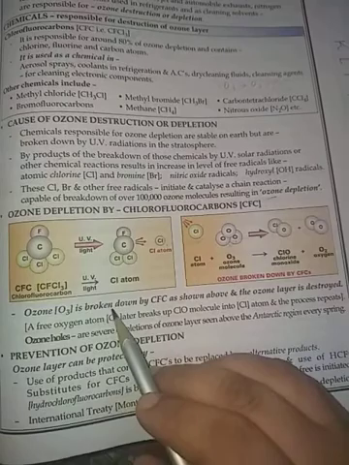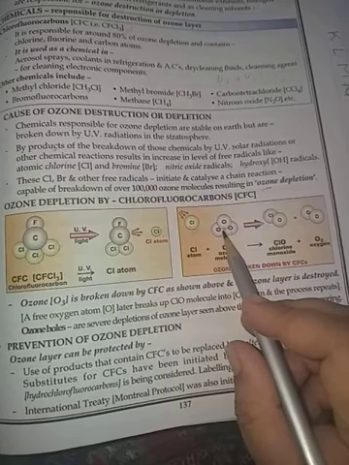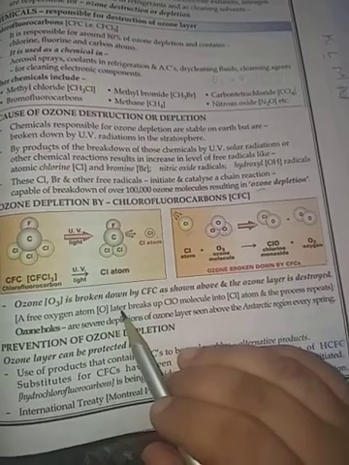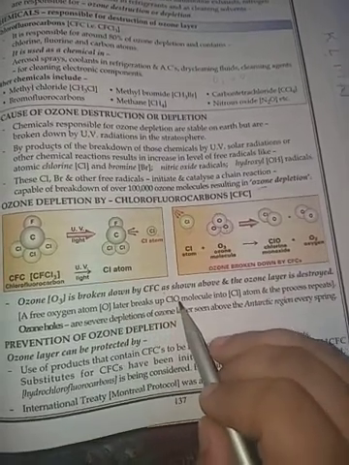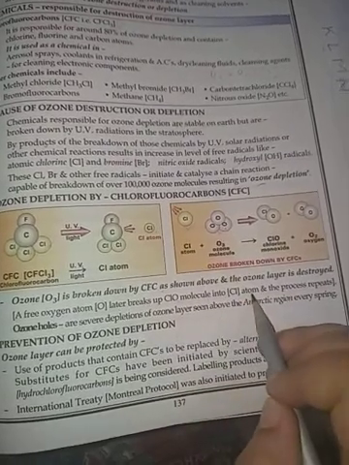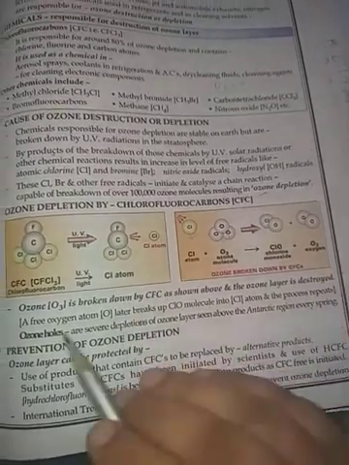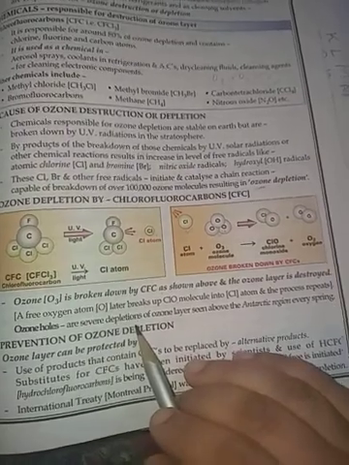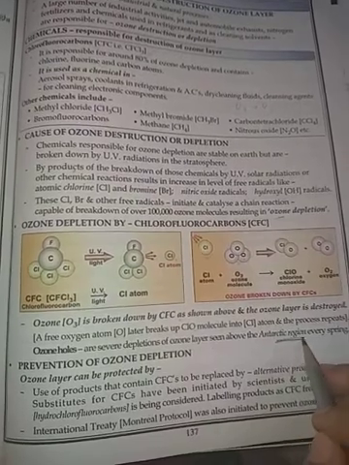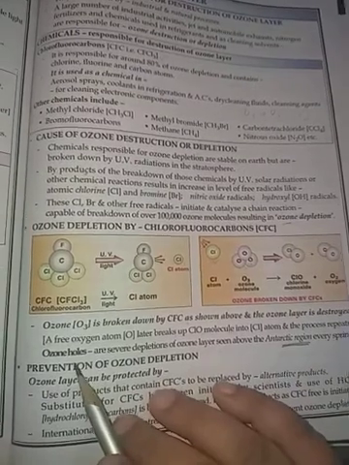The O3 is broken down by CFC as shown above. This ozone will break down and the ozone layer is destroyed. A free oxygen atom later breaks up ClO into a chlorine atom, and the process repeats. Again the chlorine atom will be there, and the process will be repeated. Ozone holes are severe depletions of ozone layer seen above the Antarctic region. Every spring this ozone hole is clearly seen over the Antarctic region.